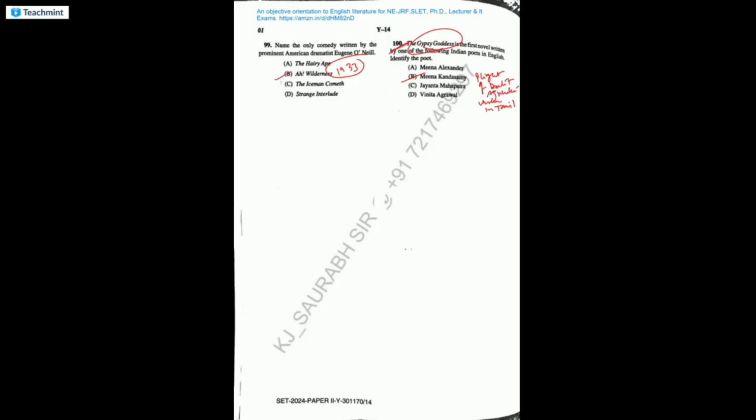It is actually based on a real massacre, the killing of people at a mass level, that happened in Kilvenmani on 25 December 1968, again in Tamil Nadu. This novel, The Gypsy Goddess, is based on that. It's written by Meena Kandaswamy.